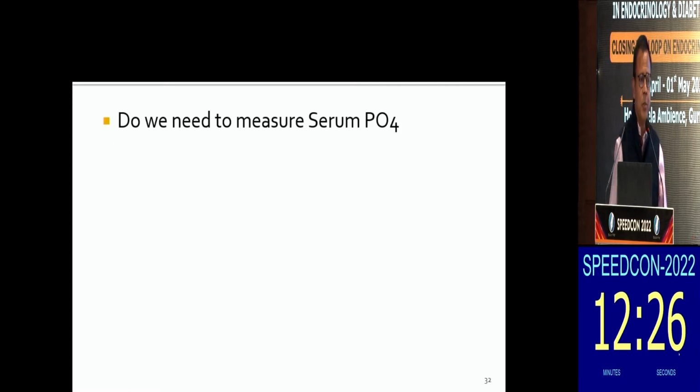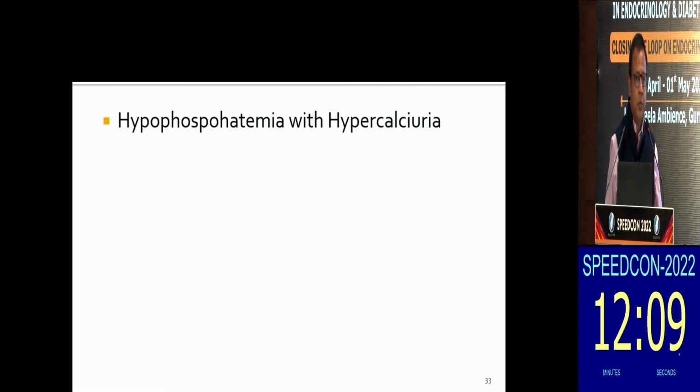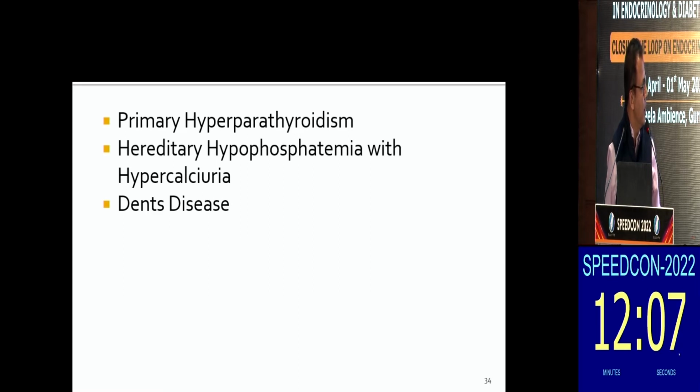So, why do we need to measure phosphorus? Sometimes this is one of the, I think, ignored elements in our investigative workup. We must remember the normal range of phosphorus. Usually it is high in adolescents and children. Hypophosphatemia with hypercalciuria: there are a couple of conditions which can cause bilateral renal calculus or in fact recurrent renal calculus. Hereditary hypophosphatemia, primary hyperparathyroidism, and Dent disease. So, there can be tubular disorders.